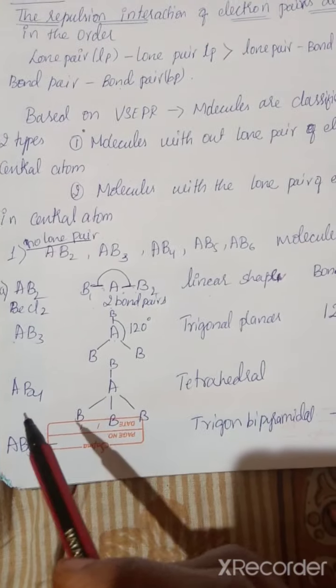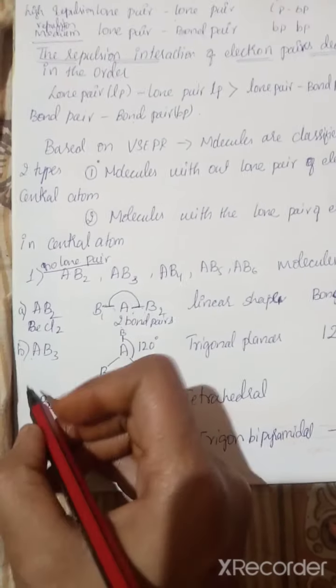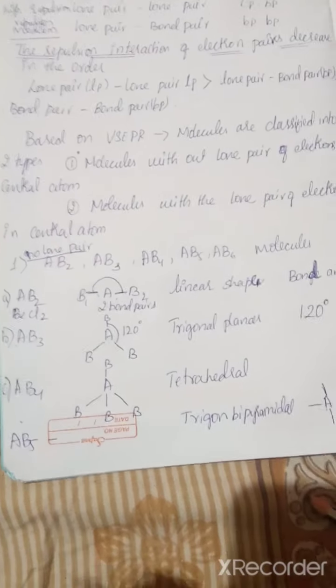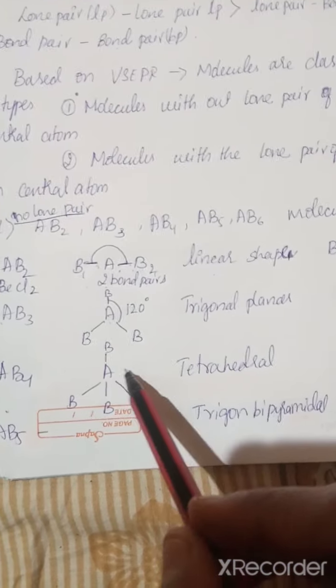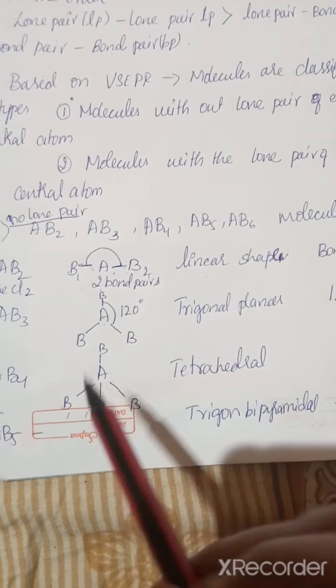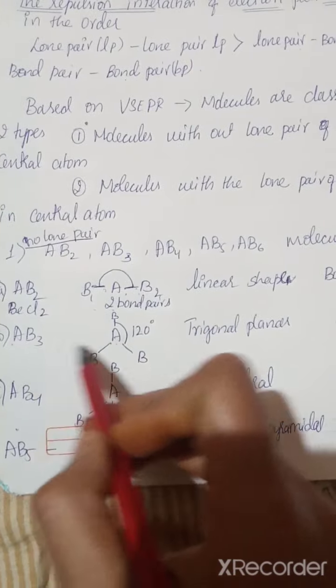Yes, when we are discussing AB4, A is the central atom and 4B are surrounded to the central atom. That is the tetrahedral shape. See here, I didn't mention how many bond pairs.